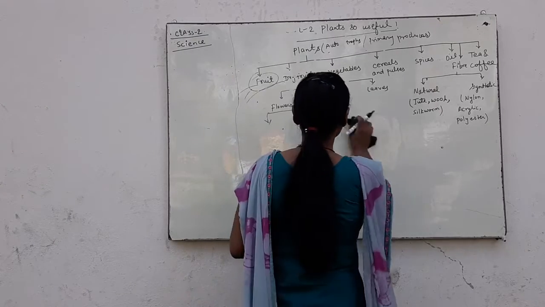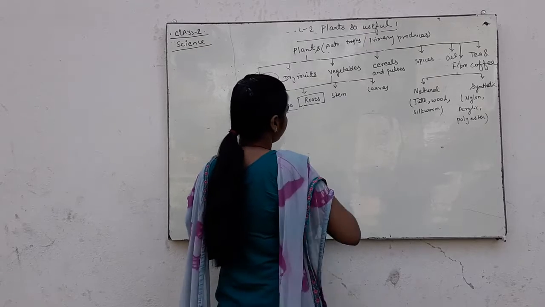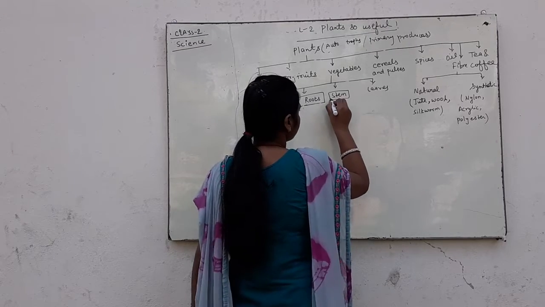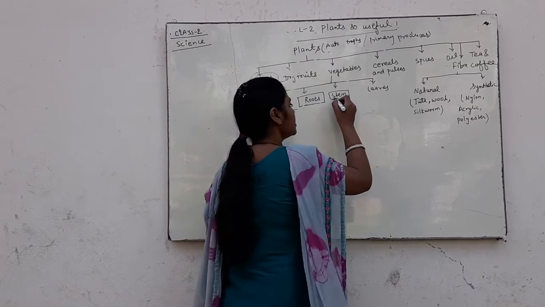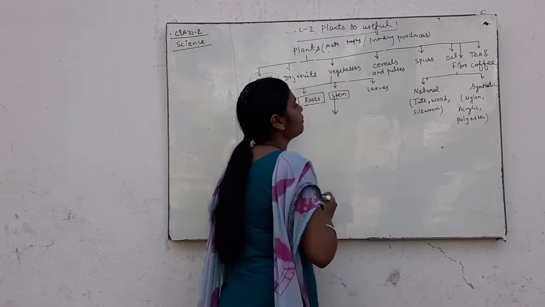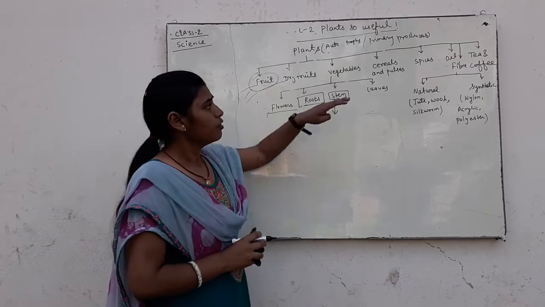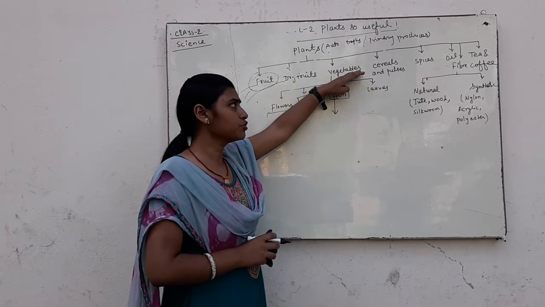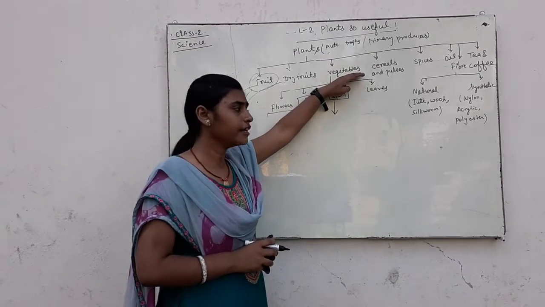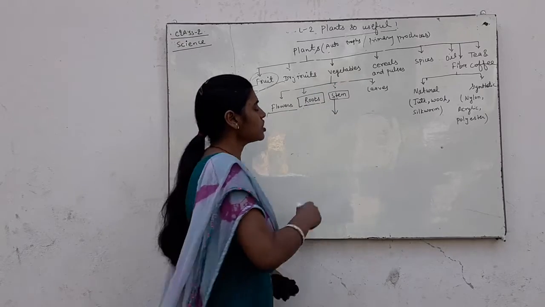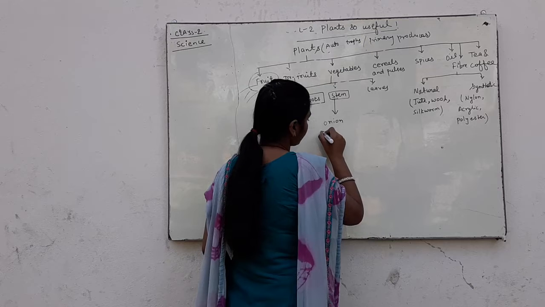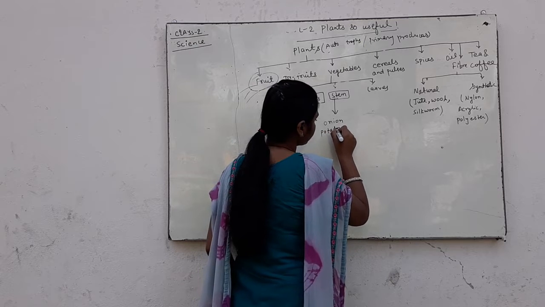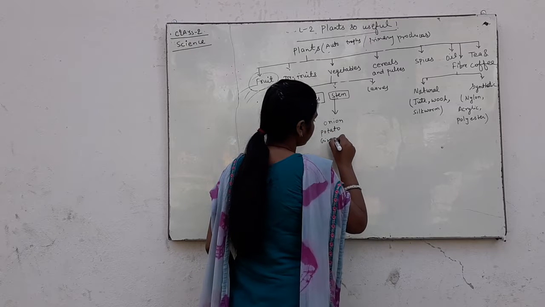And stem. What is stem? Stems are also provided as vegetables, such as onion, potato, ginger.